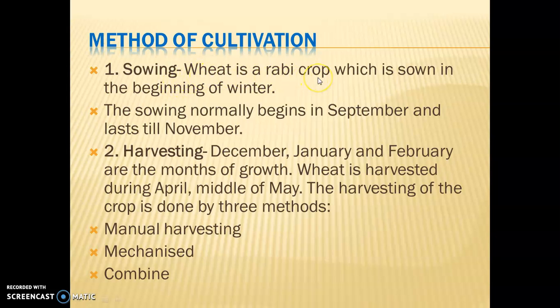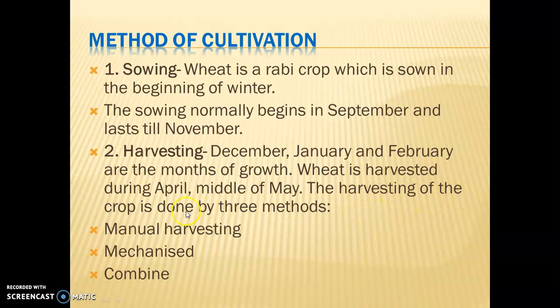Wheat is a rabi crop which is sown in the beginning of winter, and sowing normally begins in September and lasts till November. And what is the harvesting time when we cut the crop? December, January, February, these are the months of growth when the crops become mature. Wheat is harvested, cut down, during April to the middle of May.